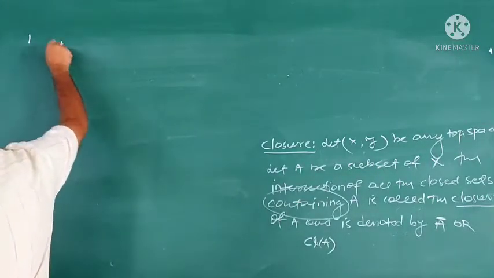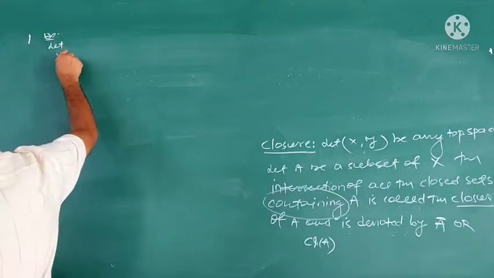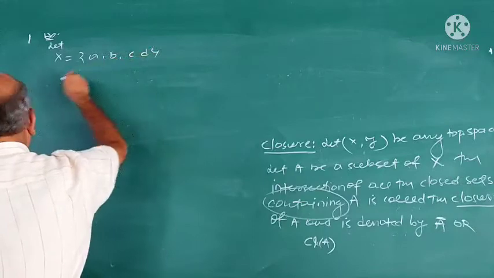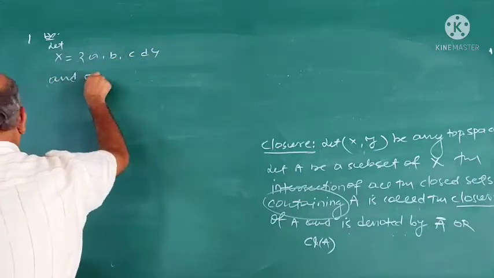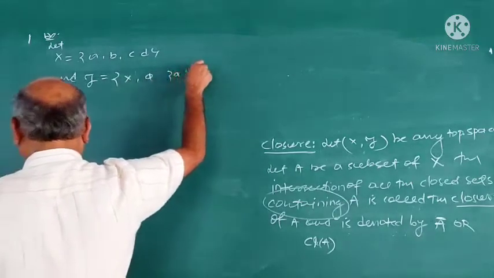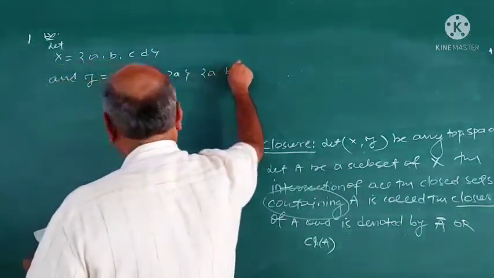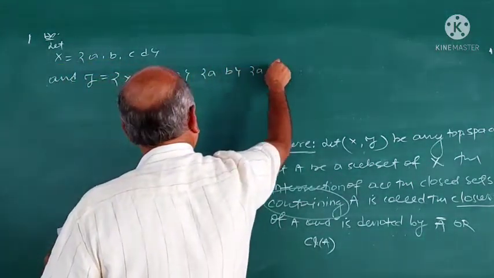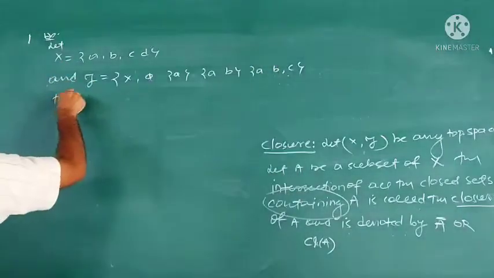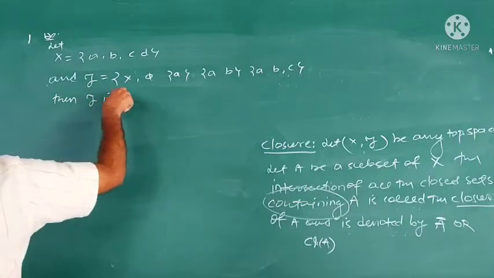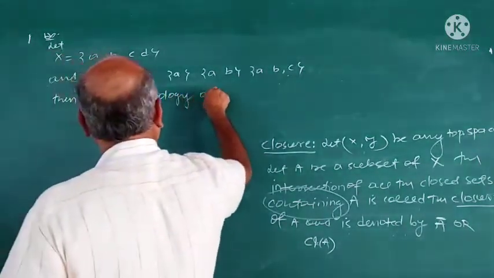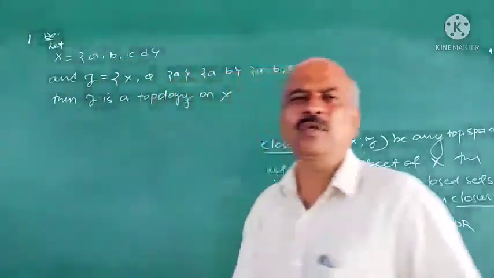Let X equal to {a, b, c, d} and tau equal to {X, phi, {a}, {a, b}, {a, b, c}}. Then clearly tau is a topology on X. That verification is left to you.